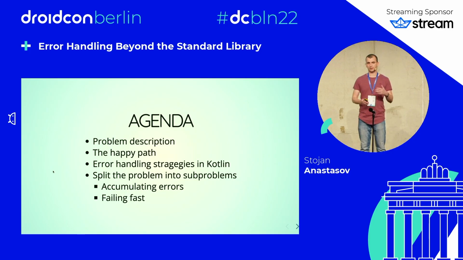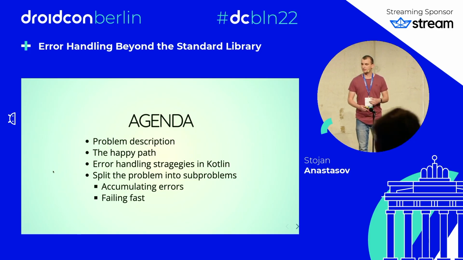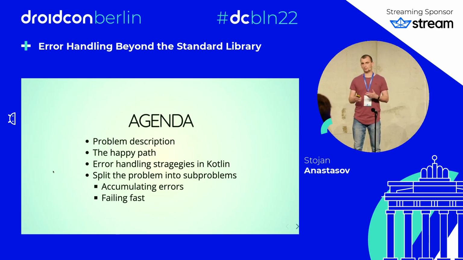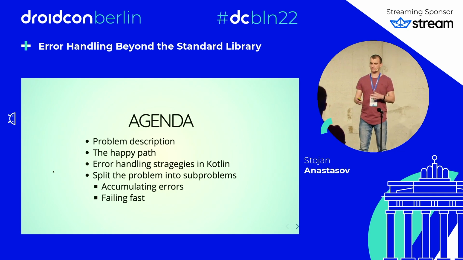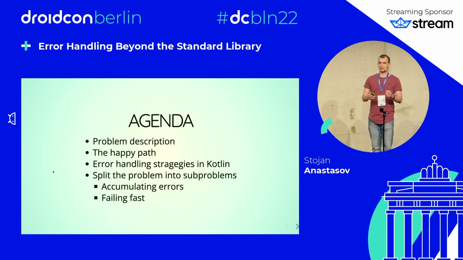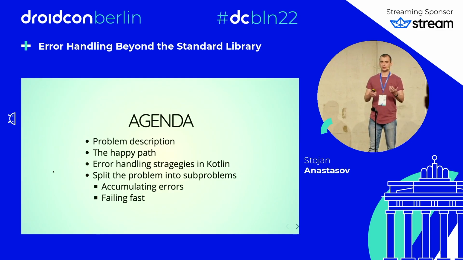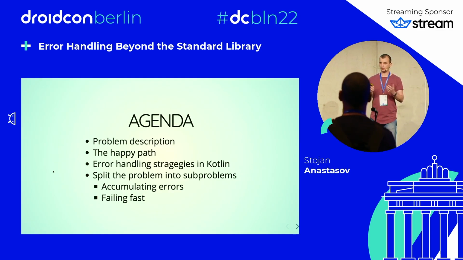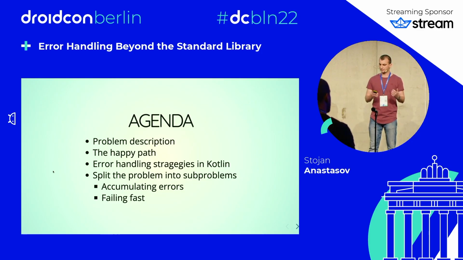Then we're going to see how we can handle the happy path. Then we're going to talk about error handling strategies in Kotlin and other languages. Then we're going to go back to building the app with error handling. And to do that, first we're going to split the problem into two sub-problems, accumulating errors and failing fast. And we're doing that because both problems have different requirements.